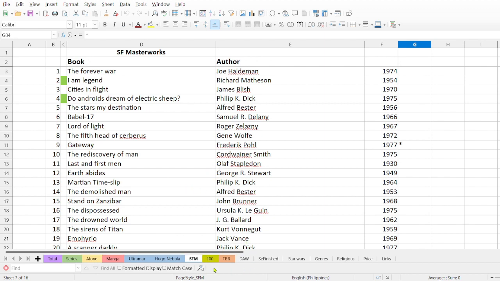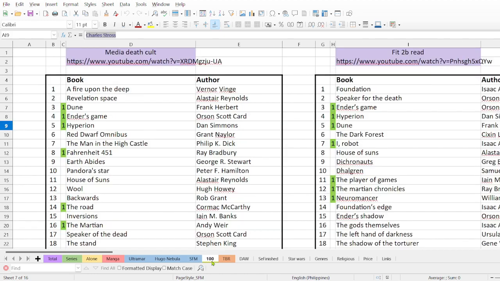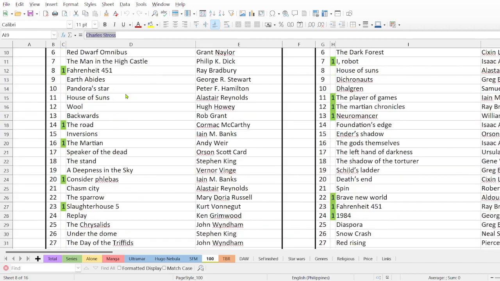But here, the 100, this is this challenge. I wrote all the books in this list of hundreds of books. Well, it started as hundreds, but then it became more. This is a list of books that Moy from Media Death Cult created. This is the link, actually, if you want to check it, with 100 books.